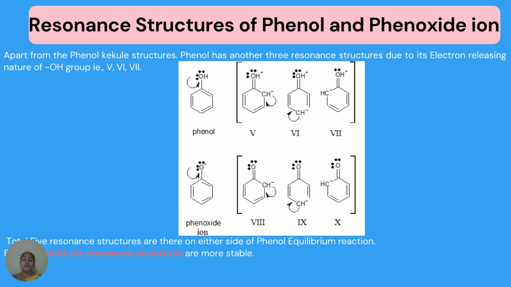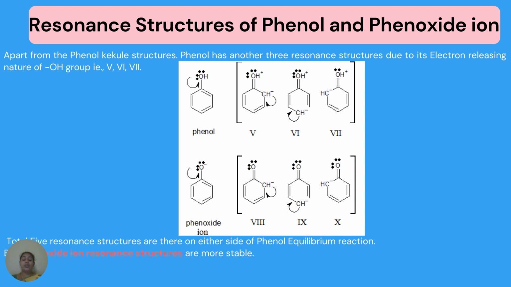So among the three pairs of electrons, one will be given by the oxygen to the benzene. So what is going to happen when it occurs like that? In the same way as phenol, a phenoxide ion will have a negative charge at the second position, fourth position, and also at the sixth position. But here only a negative charge exists in the overall resonance structures. There is no positive charge on the oxygen.